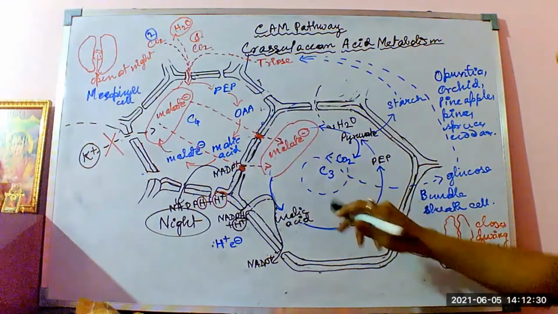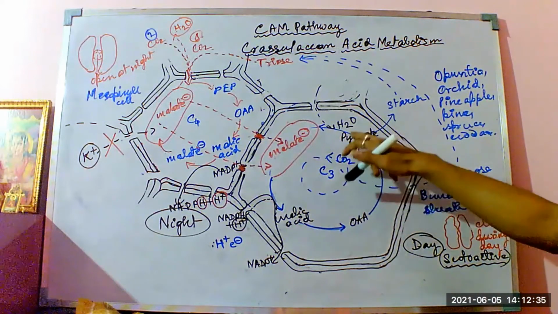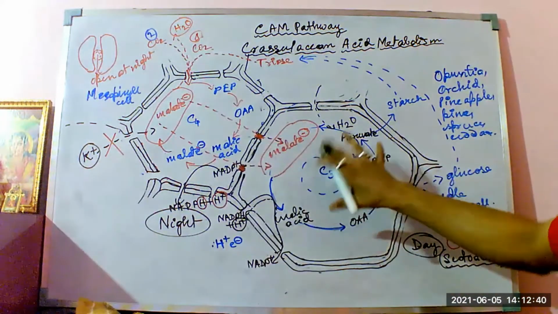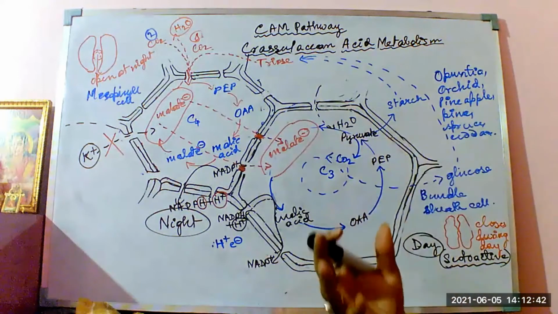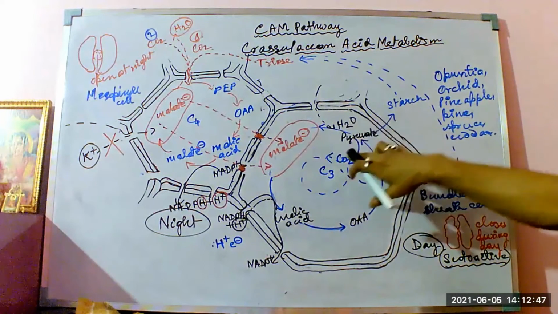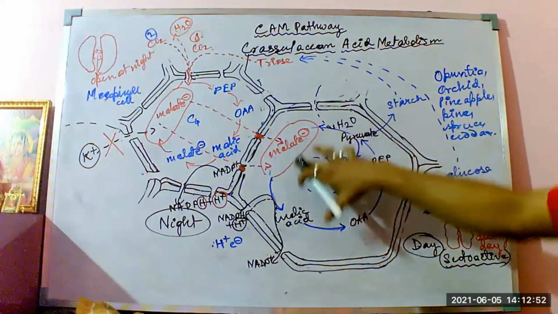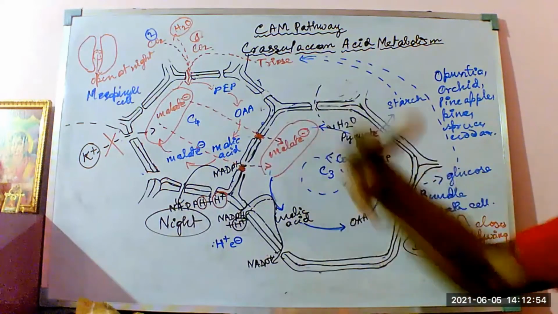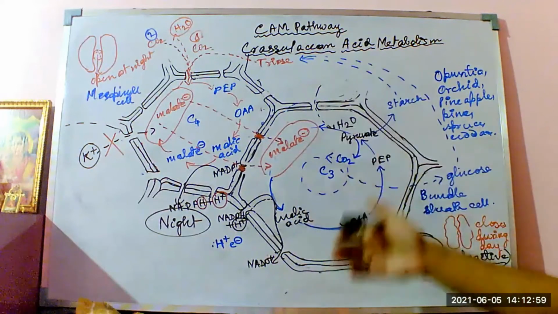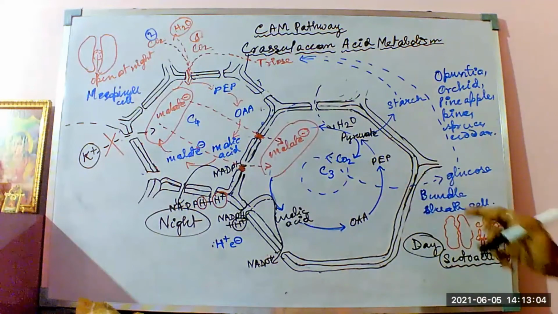So the C3 pathway is necessary for the conversion of the CO2 to glucose, and also for the pyruvate, for the phosphoenol pyruvate, which is the reverse pathway of the C4 that is happening in the bundle sheath cells of the CAM plants. Okay, it is reducing the pyruvate to the malatides. The malatides get deposited within the vacuole, and due to the increase in the osmotic concentration, the decrease in the osmotic concentration. Here, unlikely, the H2O molecules are getting trapped within the bundle sheath cells or the mesophyll cells, and thereby due to the endosmosis the cells become flaccid.